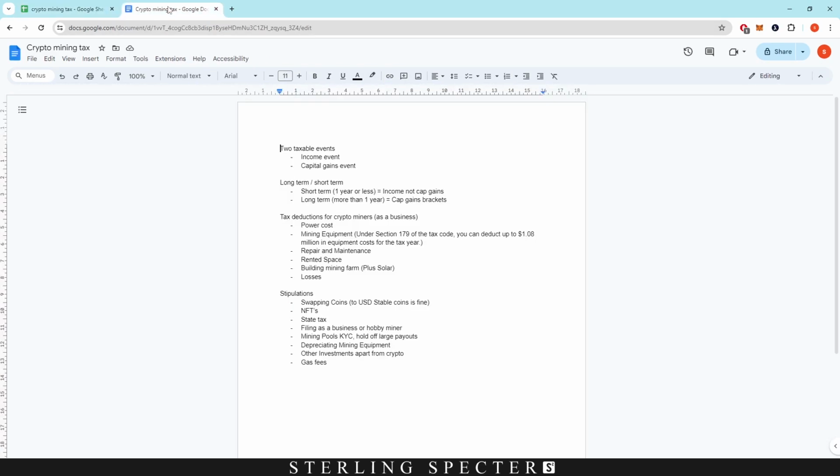So the main things that we need to learn is that crypto mining is two taxable events when you're mining and you're selling. So the first taxable event is an income event, and that is obviously when you're mining and the income is coming into your wallet. And then the second taxable event is the capital gains event. So we're going to focus on the income event first, and then we'll go on to the capital gains event.